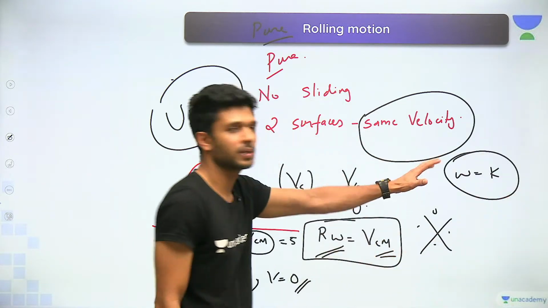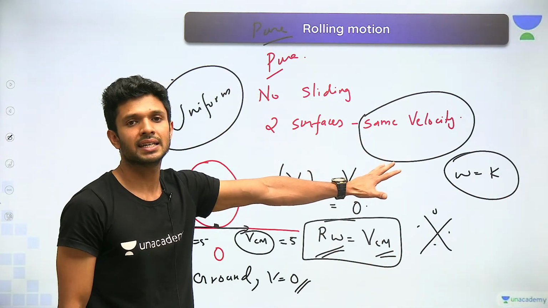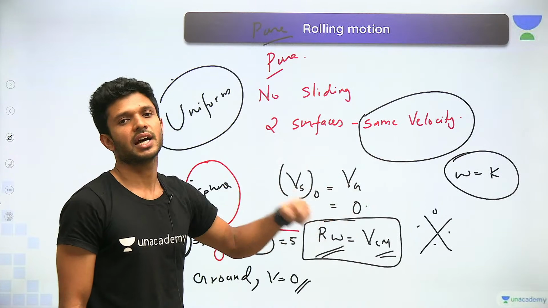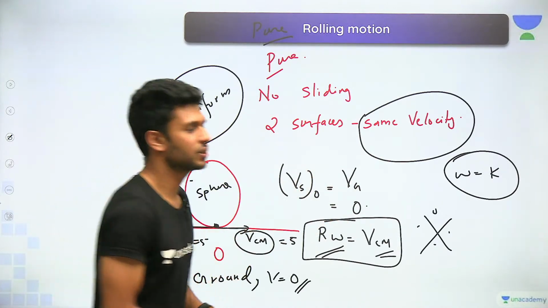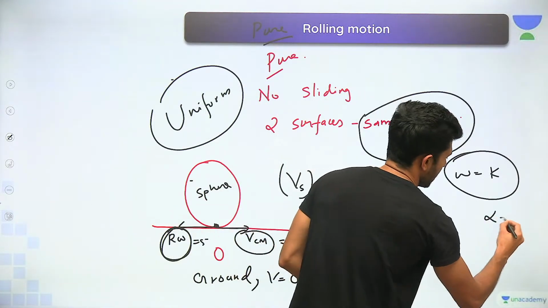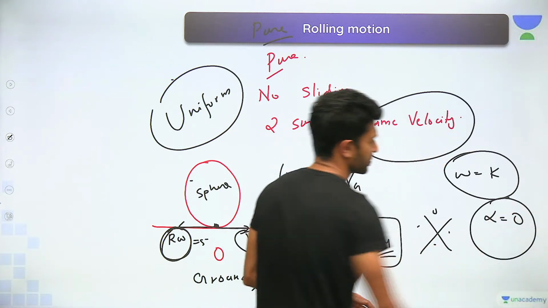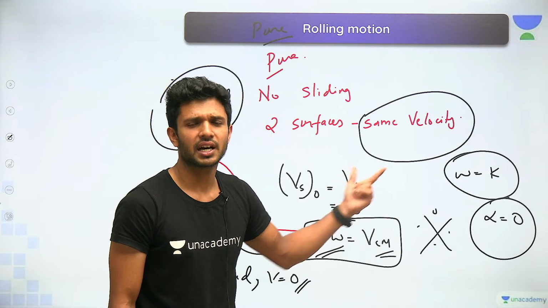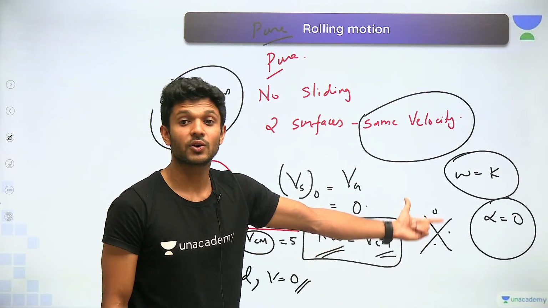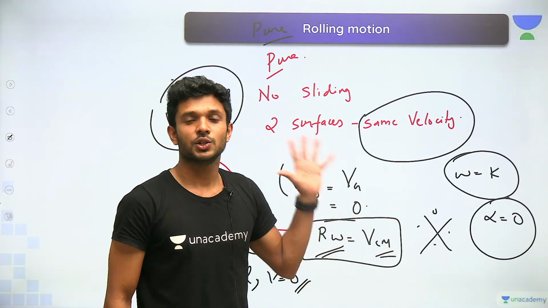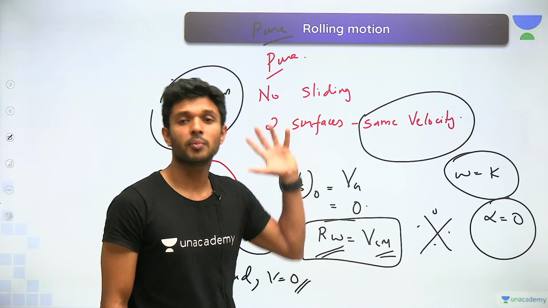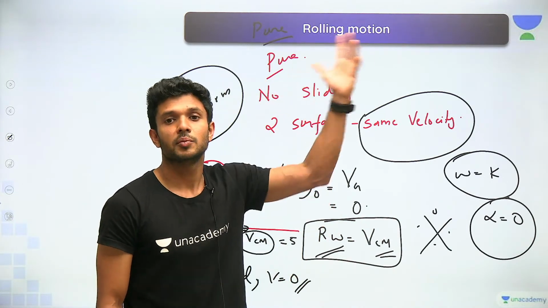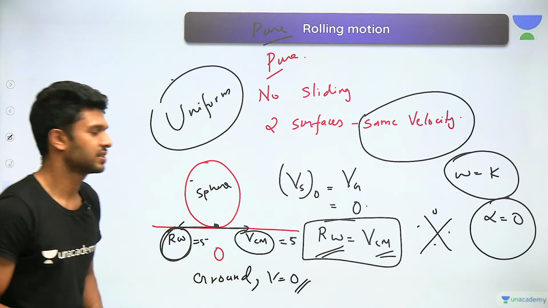We have only discussed the case of omega having a constant value. If omega is constant, what will also be 0? Yes, alpha will also be 0. You know what this alpha is, right? I hope you didn't forget. What was alpha? Yes, angular acceleration. Right? So this is a case of uniform pure rolling motion which we have discussed right now.